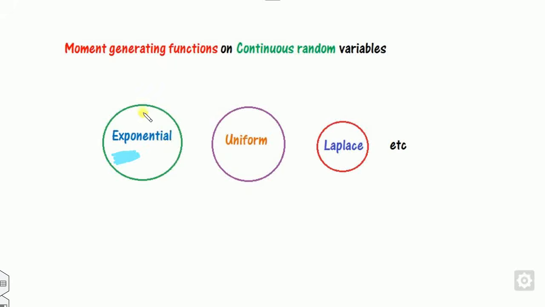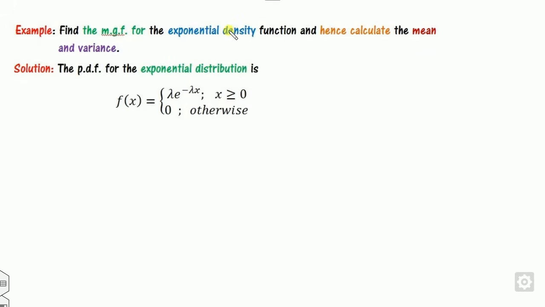Let's discuss the first one: how to calculate the moment generating function for the exponential distribution and how to calculate its mean and variance. Find the MGF of the exponential density function. All of you know the PDF of the exponential distribution; this is my distribution function. We have already discussed it in the distribution part of the exponential distribution. You can see the link here in the I button link.